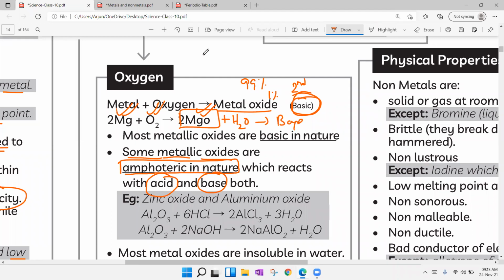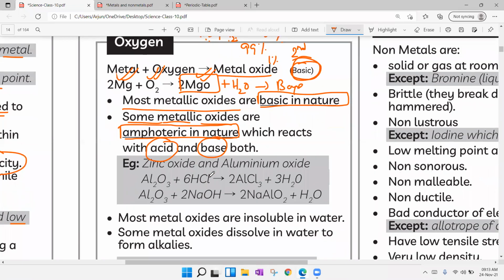Metal plus oxygen gives rise to metal oxide. If you mix that metal oxide in water, we'll get base. For example, sodium plus oxygen gives sodium oxide. If you take sodium oxide and mix with water, we'll get sodium hydroxide, that is a base. Magnesium plus oxygen, magnesium oxide plus water, magnesium hydroxide. Calcium plus oxygen, calcium oxide plus water gives calcium hydroxide, bases. Most metallic oxides are basic in nature, but a few show acidic as well as basic properties.